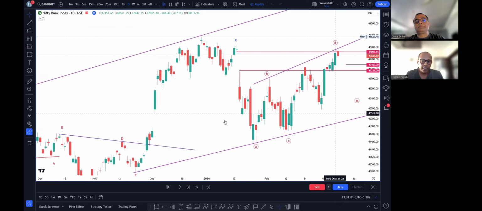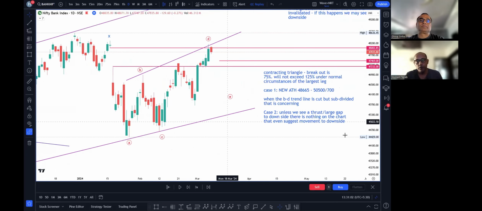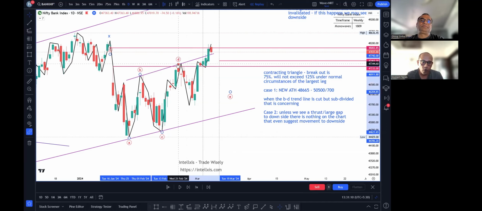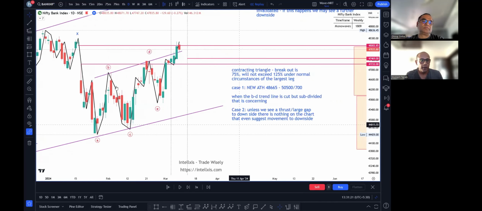Okay. This is the information that we had up to when we met the last time. I'm just readjusting the count to what we had given. We had considered this pattern as a contracting triangle. We had considered this as our D leg. Obviously, this was our E leg. Based on a contracting triangular pattern, we had said that when the breakout comes, 75% to 125%, under normal circumstances, of the largest leg will be the move you can expect. Based on that, we had said that a new ATH, with a target around 48,665 to 50,500-700,